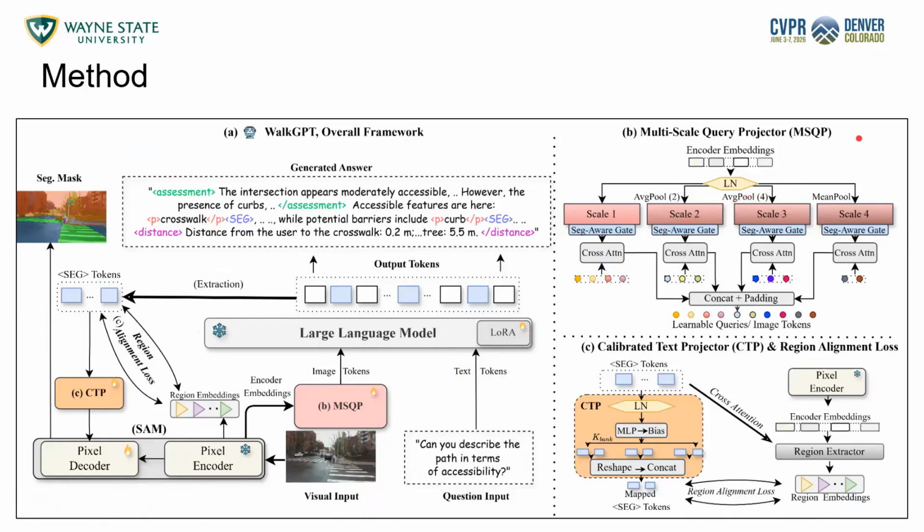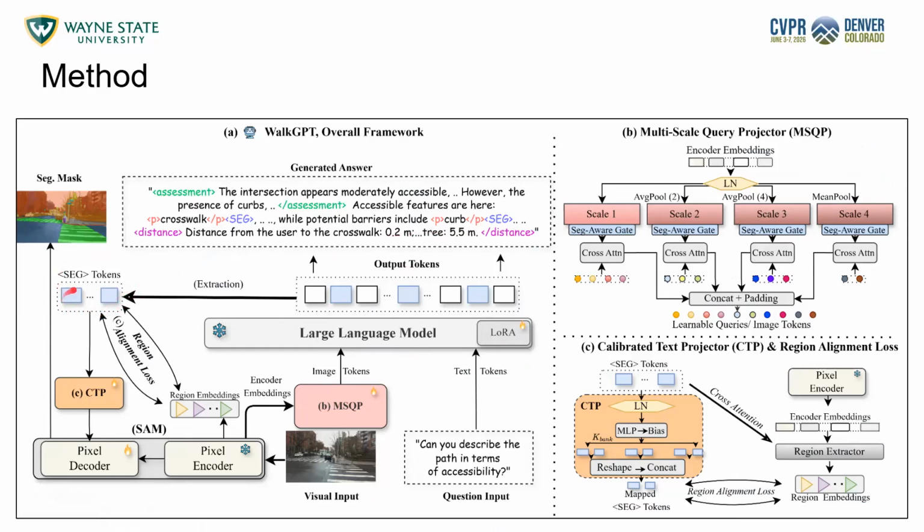This MSQP, the multi-scale query projector, is just a simple projector that looks at the scene at multiple zoom levels, so that the image tokens that go into the large language model carry much more understanding of the fine-grained things that are happening. When the large language model generates the output tokens, we have some structured tokens available. Among them, each of the seg tokens is generated after each of the related features that can be accessible or harmful. These seg tokens, we extract them.